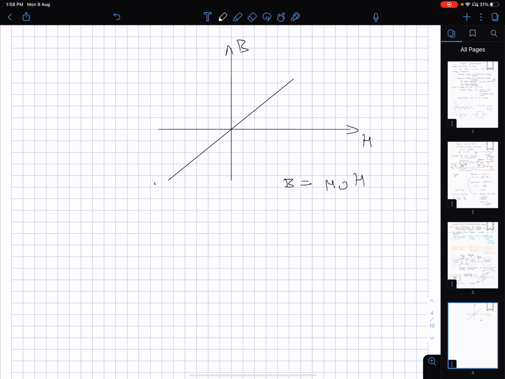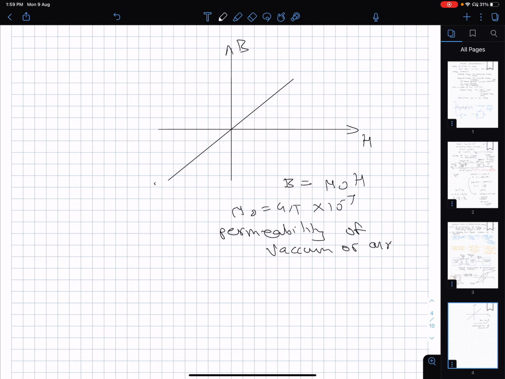mu 0 H, where mu 0 is the constant of 4 pi into 10 to the minus 7, the permeability of vacuum or air.